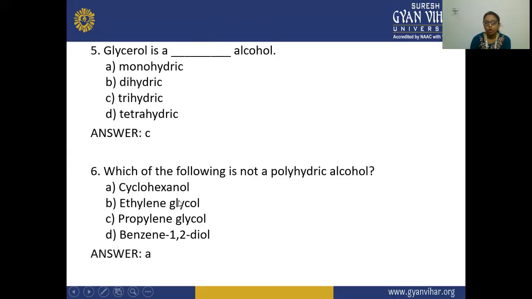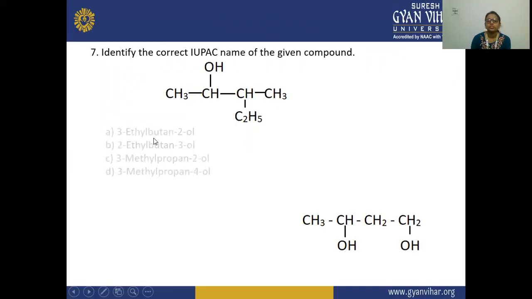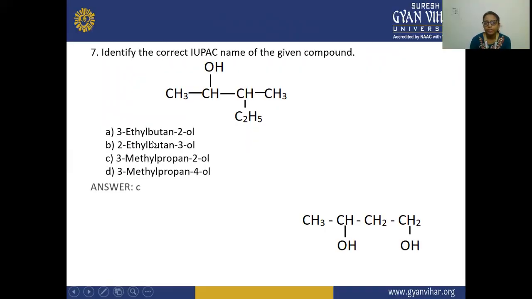A, cyclohexanol is not a polyhydric alcohol. Next, identify the correct IUPAC name of the given compound. So this is given. Here, from where will you start the numbering? From this side: 1, 2, 3, 4, 5. No, from here: 1, 2, 3, 4, 5. So this is butane. C is propane. 1, 2, 3. Okay, 1, 2, 3, 4.